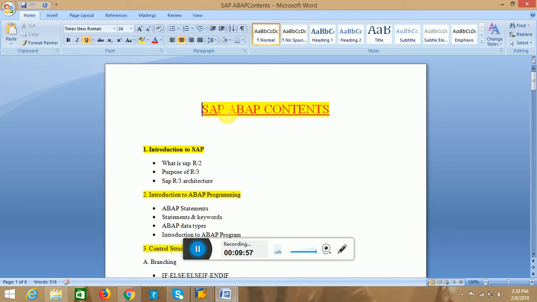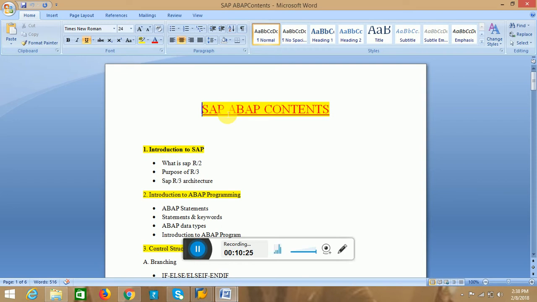FI means finance, CO means controlling, PS means project system, HR means human resources, etc. We have different types of functional modules. For every module there is a functional consultant, but a technical consultant can interact with all the modules as per the requirement, as per his needs.